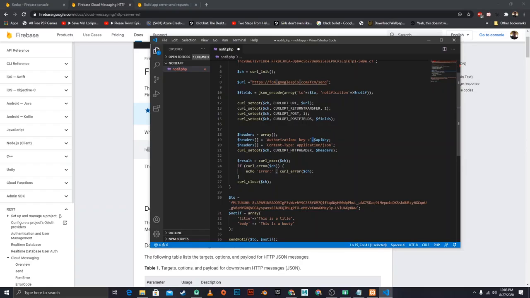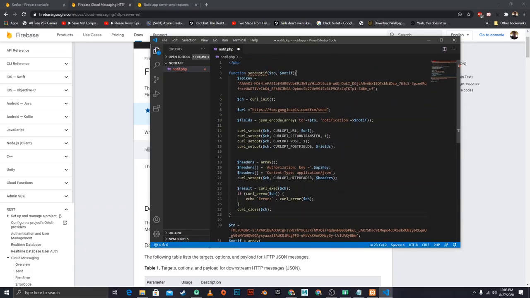This dot is to concatenate and then add your API key into it. And then we also want to set the content type to application JSON. And then we now take this headers array and we pass that into the headers right here. And then we're going to execute our curl, and if we get an error, we want to put this error right here. That's what this function is pretty much doing. This function is going to use our API key to send the notification to this user using curl.